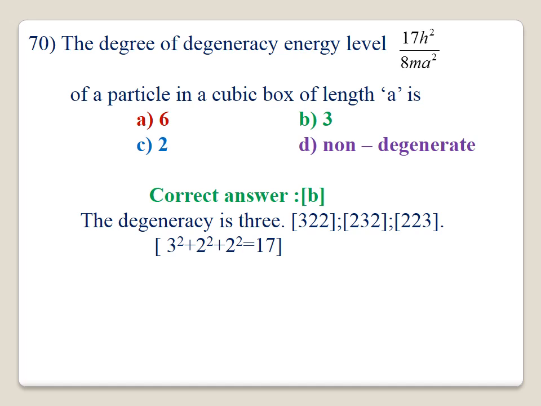70. The degree of degeneracy of the level 17 h square by 8 ma square. 17 means the possibility of degeneracy is 3: 3 2 2, 2 3 2, 2 2 3. 3 square plus 2 square plus 2 square will be equal to 17. Therefore, the level 17 h square divided by 8 ma square has a degeneracy of 3. Option B is correct.